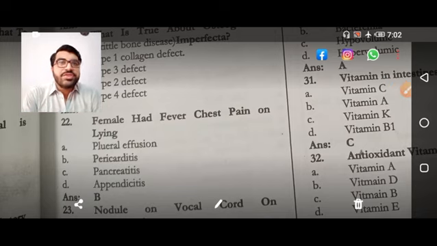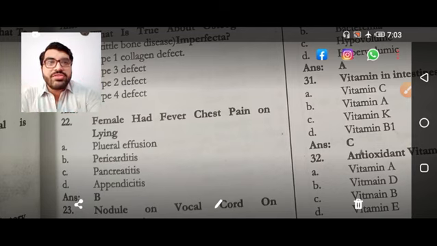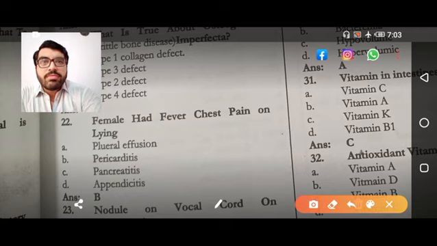Female had fever, chest pain on lying. Now pain on lying that is relieved on bending forward. What is the diagnosis? Now chest pain that is on lying and that is relieved on bending forward, the answer is pericarditis.